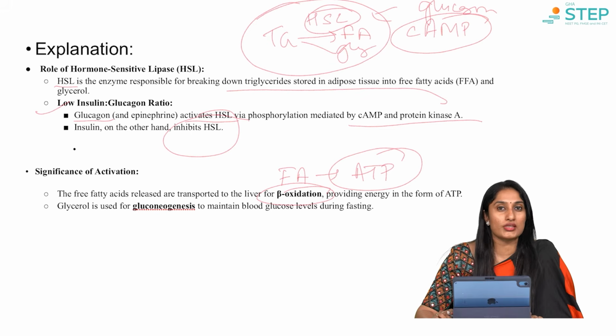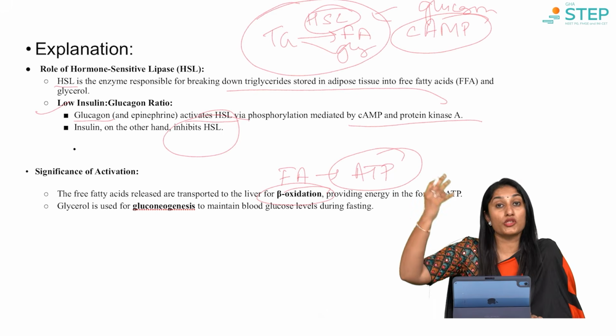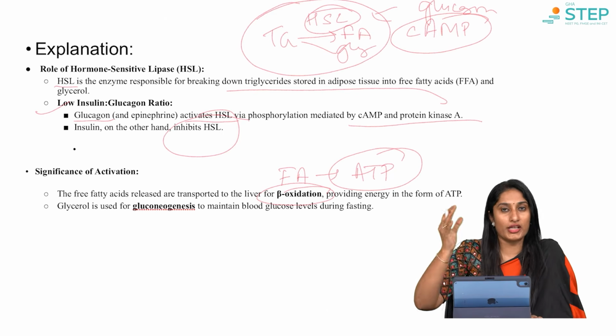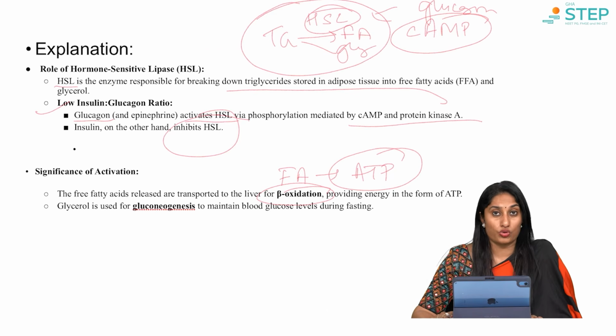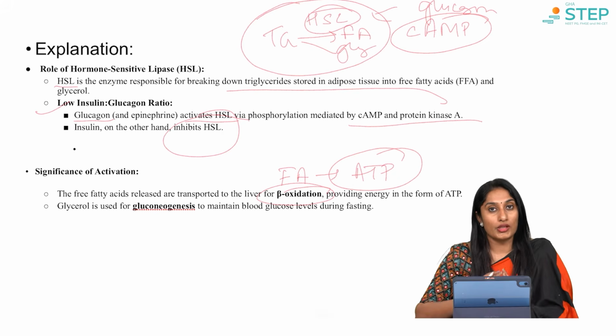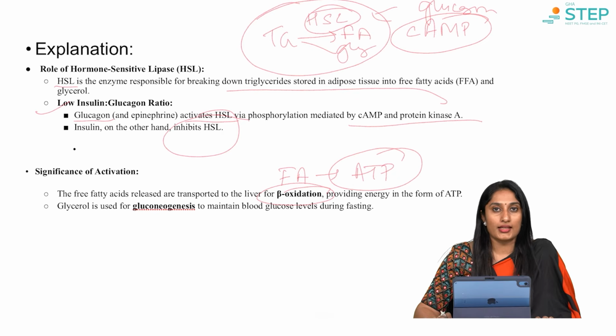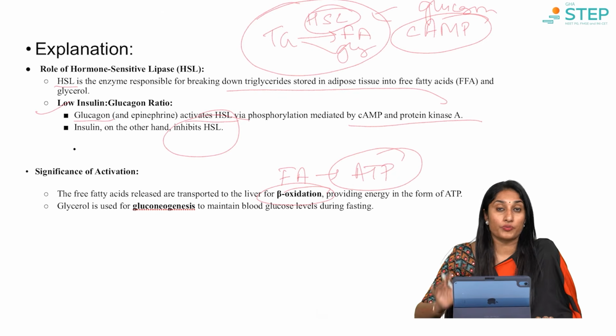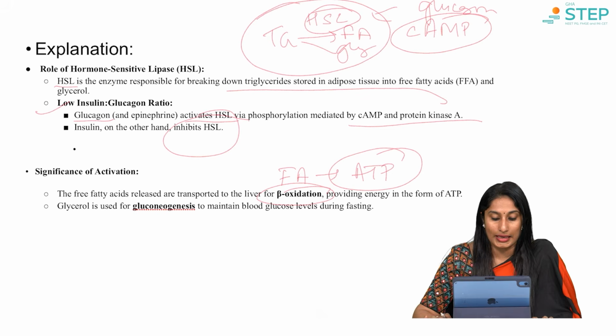We know beta oxidation is a pathway that breaks down fatty acids to ATP. From where do we get the fatty acid? It has to obviously be from a storage organ. Storage is in the adipose tissue. So, hormone sensitive lipase will break down the triglycerides and give us that fatty acid. Fatty acids will go for beta oxidation and we will end up getting ATP.